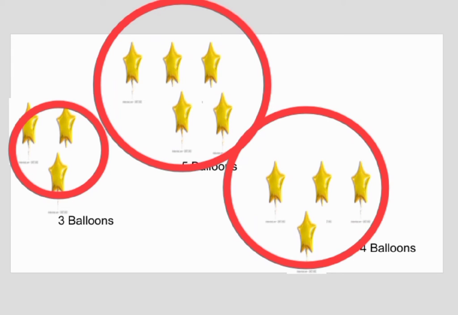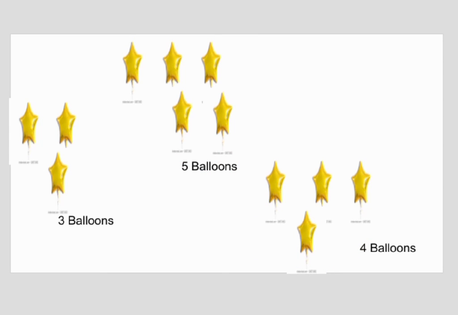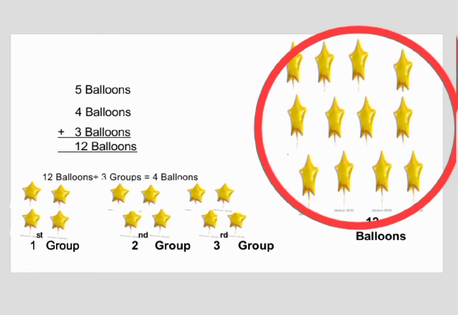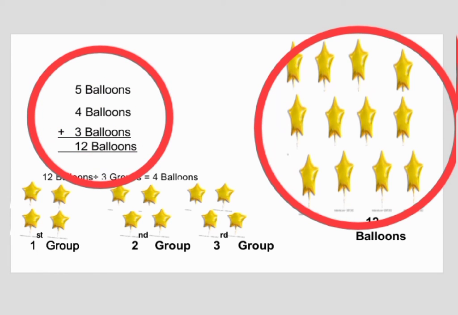So for doing that process, first of all, I'll have to add the number of balloons in each group. As you can see over here, I have added all the balloons: 5 balloons in the first group, then 4 balloons, and 3 balloons. Their sum is giving me 12 balloons. So 12 balloons, that is my first step.